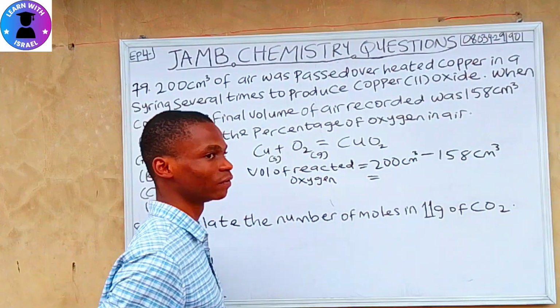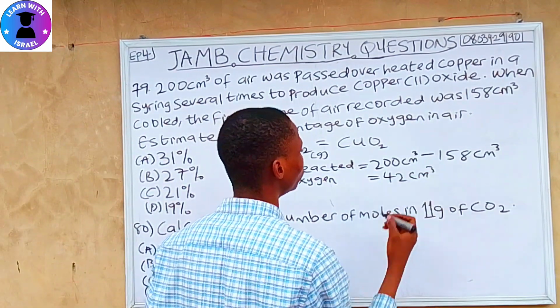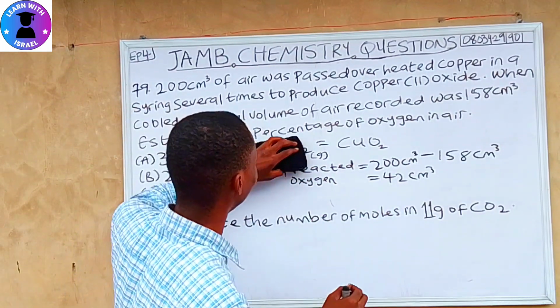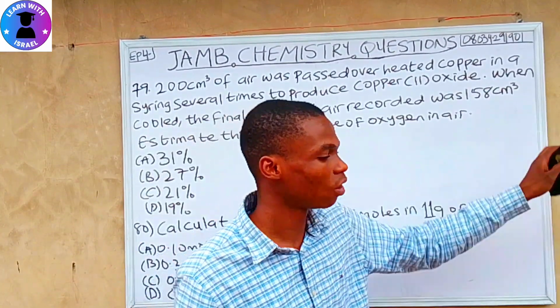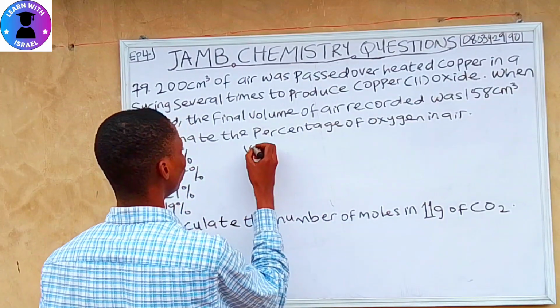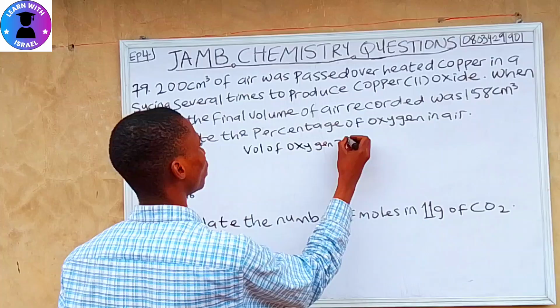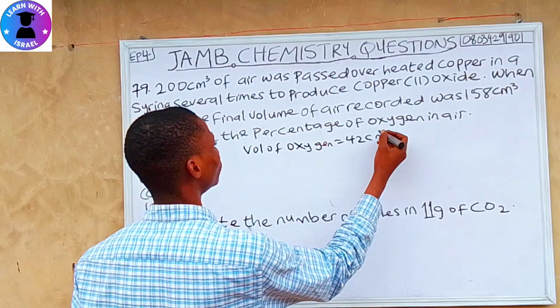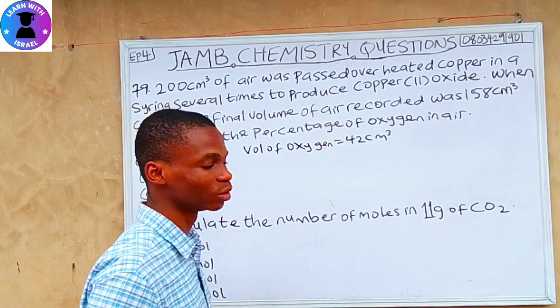So 200 minus 158 centimeter cube is 42 centimeter cube. So our volume of oxygen equals 42 centimeter cube.